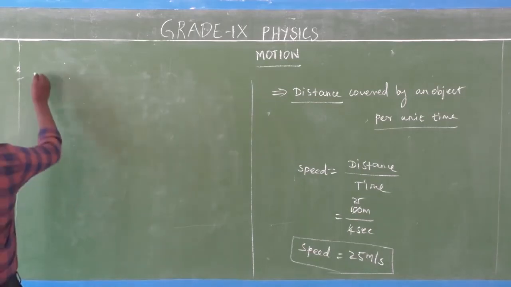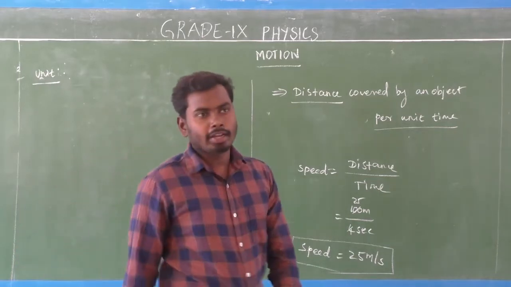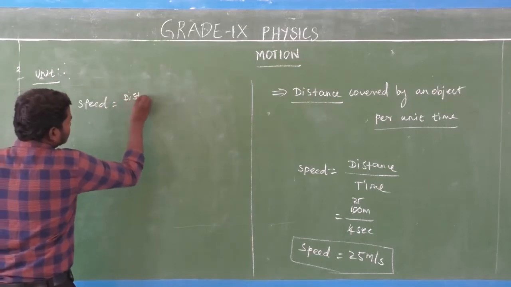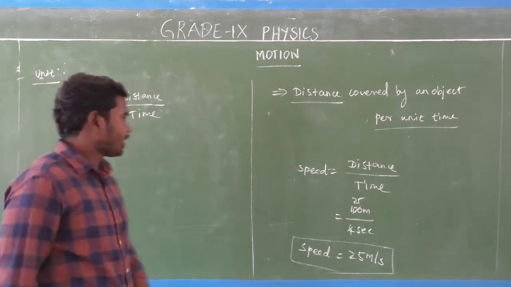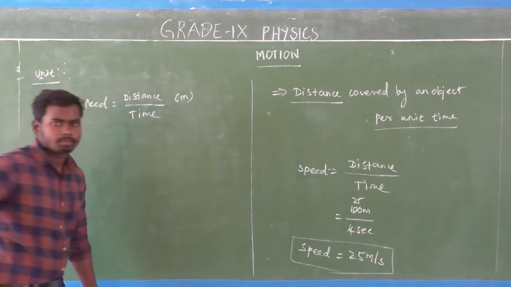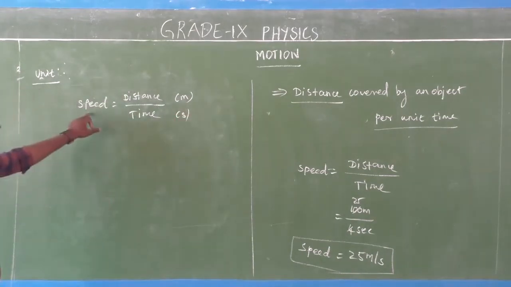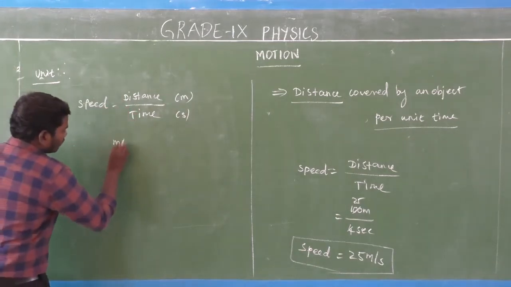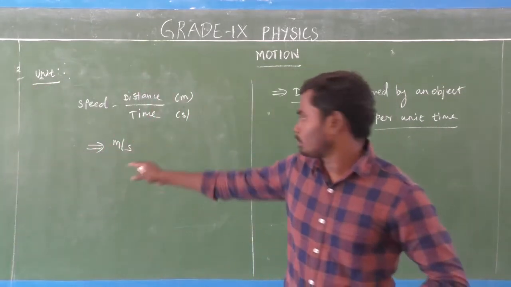So, unit of speed. What is the speed unit? Already we know speed is equal to distance divided by time taken. What is the SI unit of distance? That is meter. Then the SI unit of time is second. So what is the unit of speed? That is meter per second. Actually, that is the SI unit of speed, meter per second.